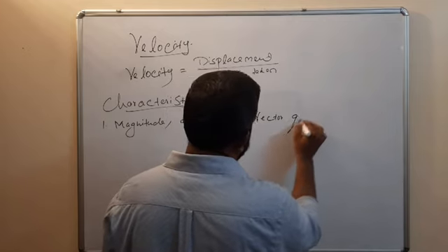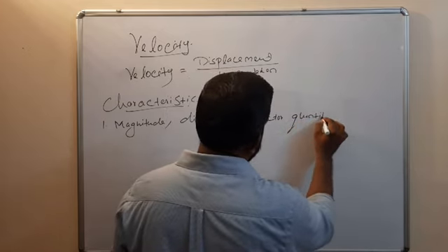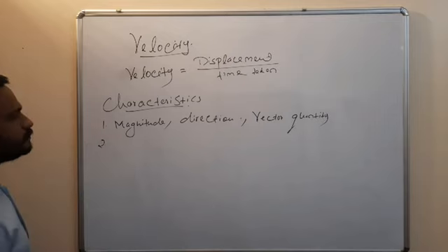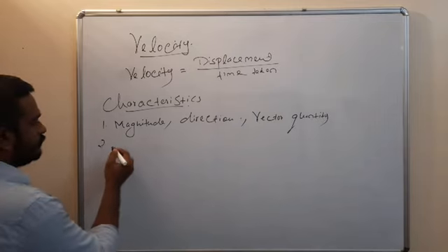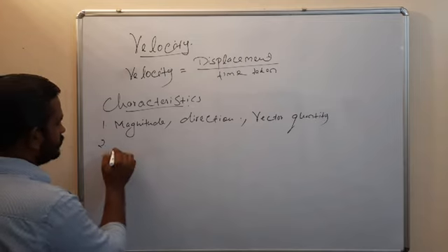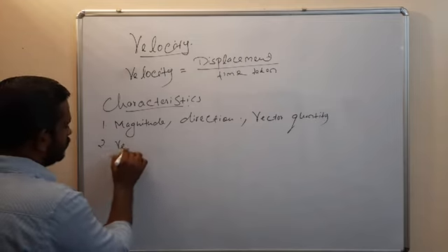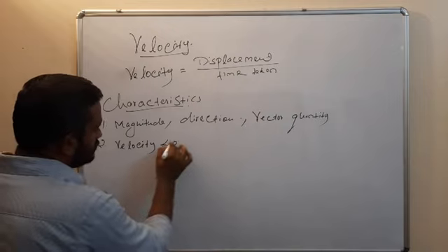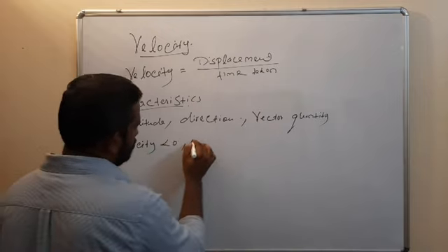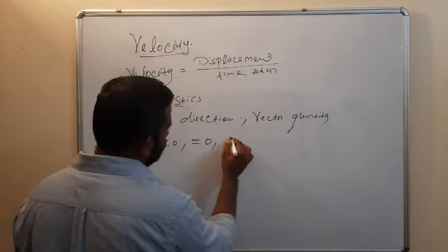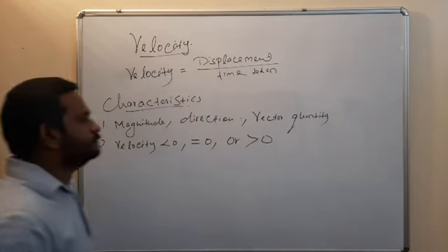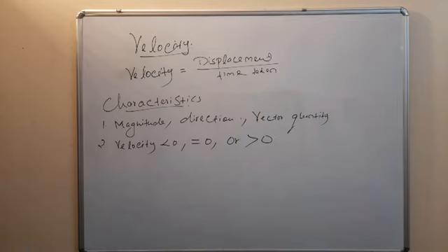Vector quantity. Velocity may be less than 0, equal to 0, or greater than 0.